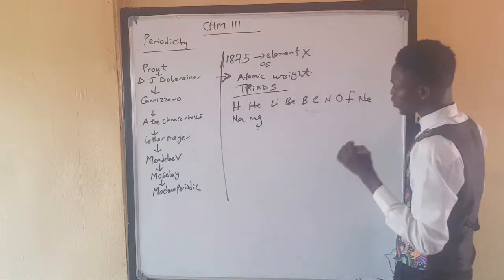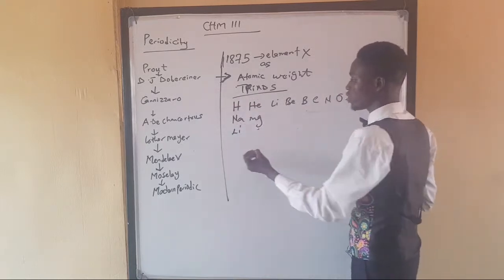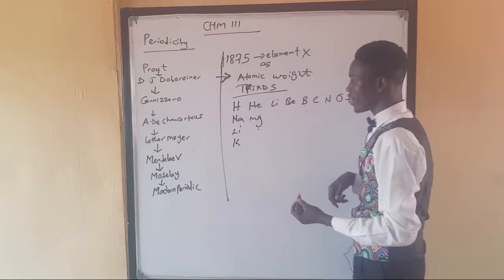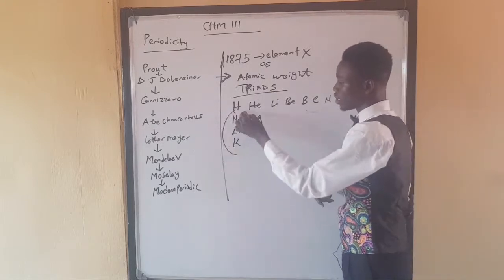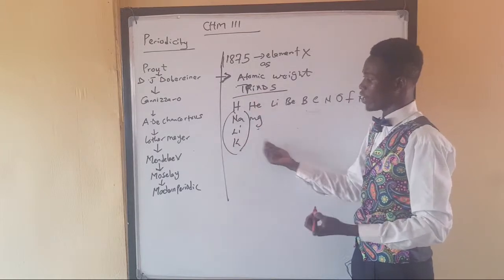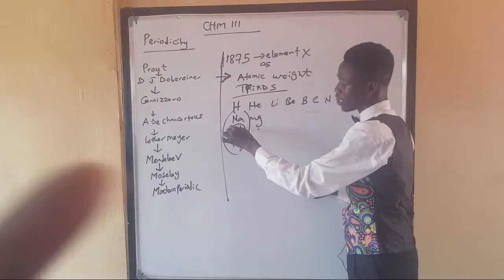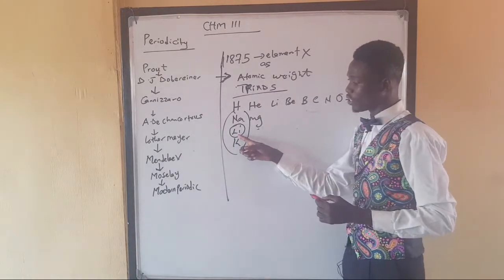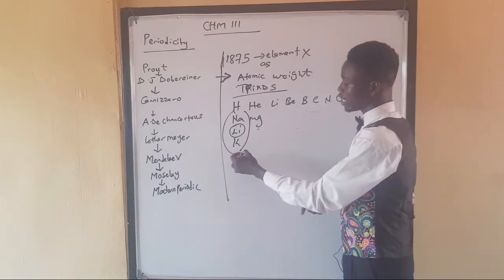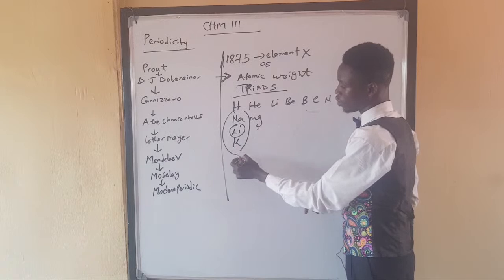So what he was saying is that if we have elements in group 1, hydrogen, sodium, lithium, and potassium, the triad is when you are taking them in groups of 3. The word tri means 3. So what he said is that for us to get the atomic number of lithium, which is the middle element, it is gotten from the combination of the atomic mass of potassium.